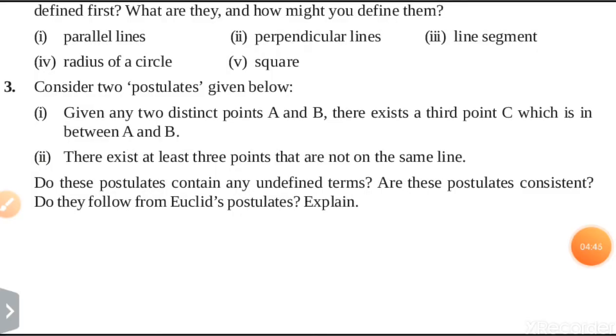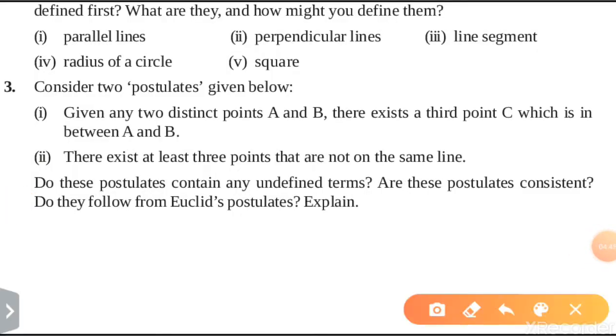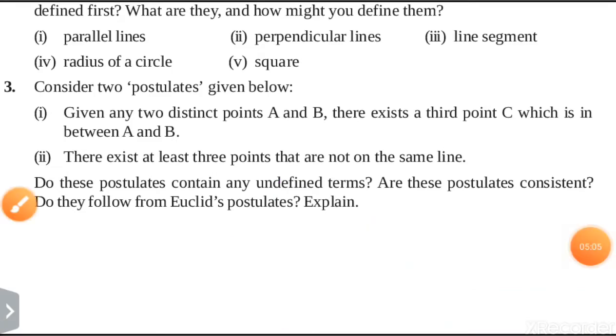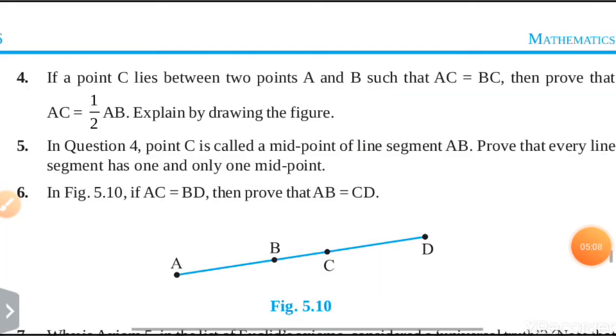Yes, we can say that Euclid's second postulate can be followed in this situation, because through point A you may draw a line which can move toward point B, and C can lie in between, on the line or above the line, like that. So the second postulate holds for that. Now see the next question.